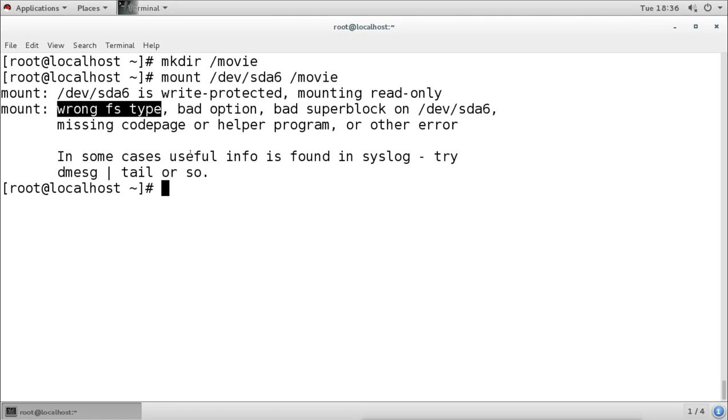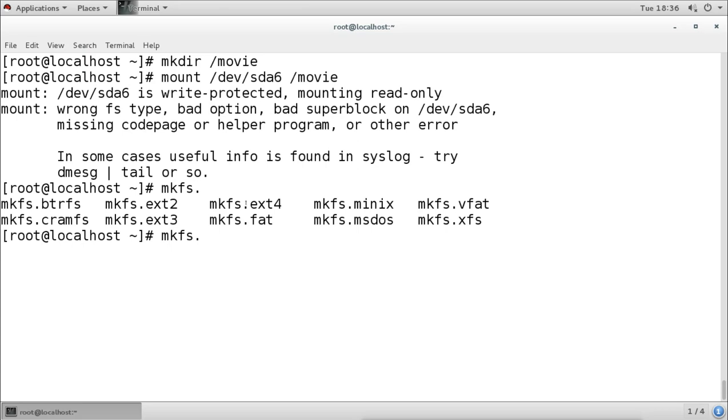So first, using the partition, we have to create the file system on it. For creating the file system, we have to use mkfs dot, where mkfs is for making the file system, dot and then whatever type of file system we want.